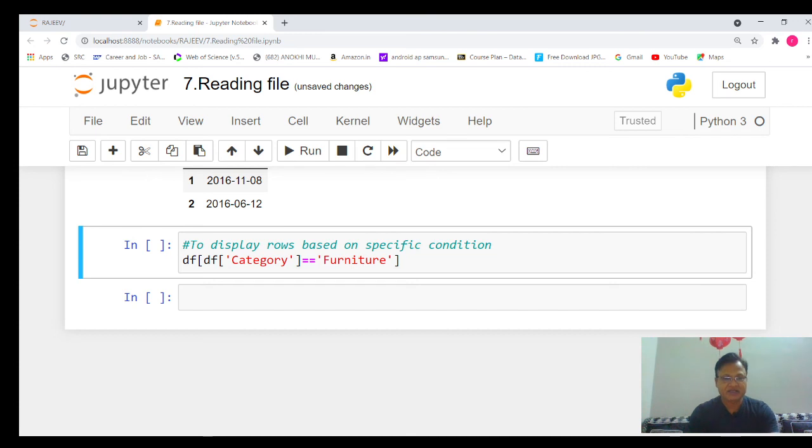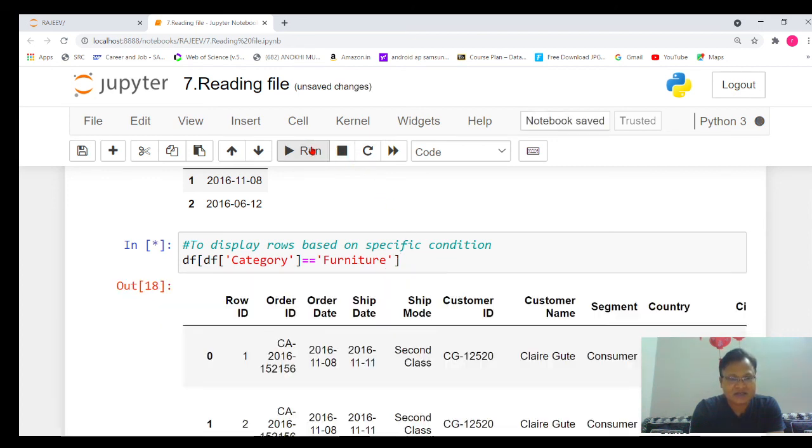One last important thing: many times you want to display rows based on some specific condition. Suppose I want to display only those rows where the category is equal to furniture. So let's execute it. Let's check the category and furniture quickly.